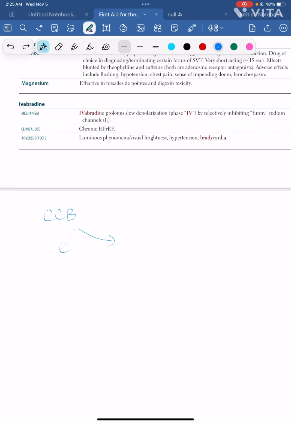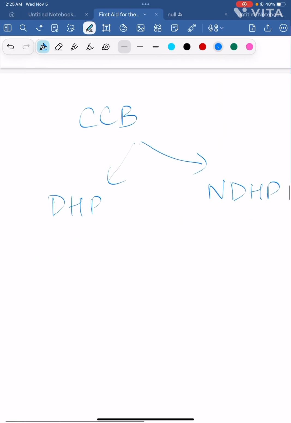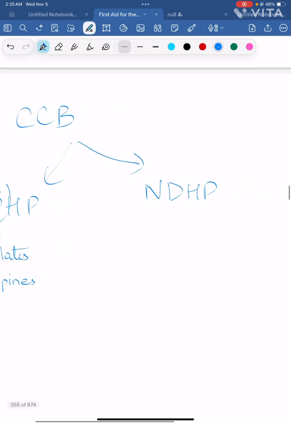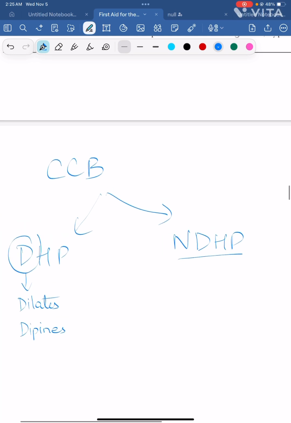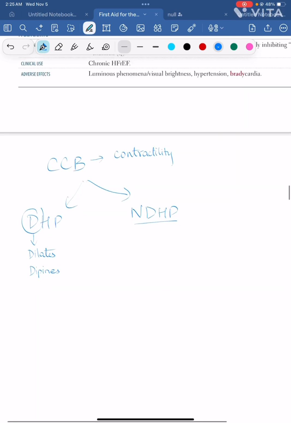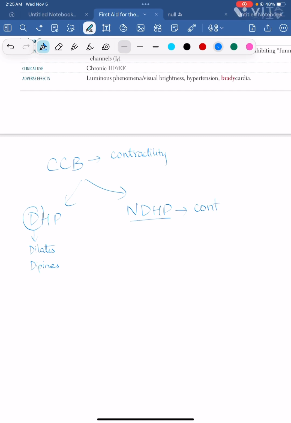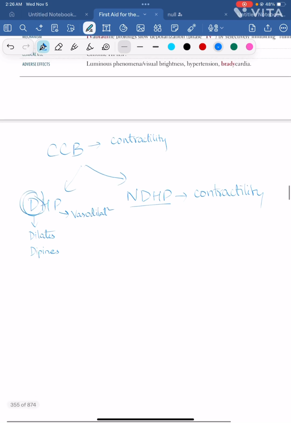Another thing you have to remember is calcium channel blockers are divided into two classes, dihydropyridine and non-dihydropyridine. So in this class you can see this D. So it dilates and the names end with dipines, okay? And this non-dihydropyridine. So calcium channel blocker, what does calcium do? Contract, right? Contractility, right? So this will mostly affect the contractility. This will affect the vasodilation, because D for dilation and D for dipines.